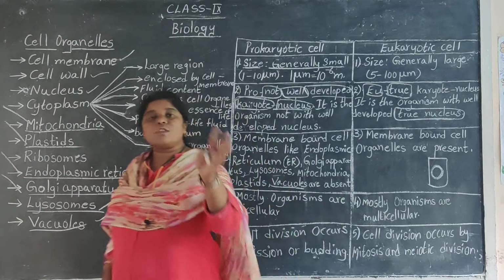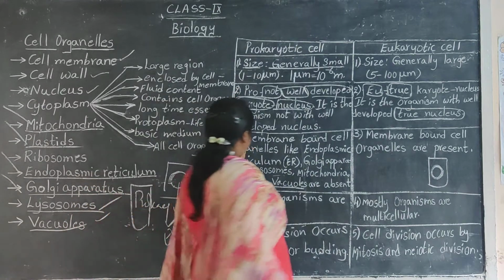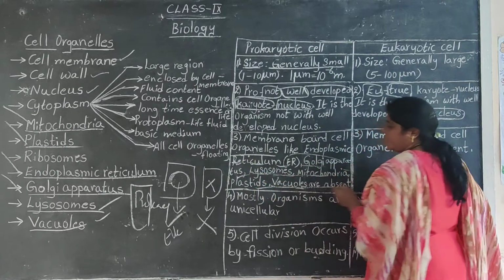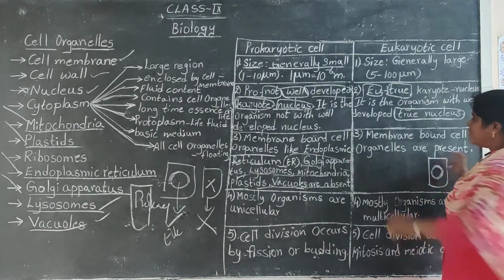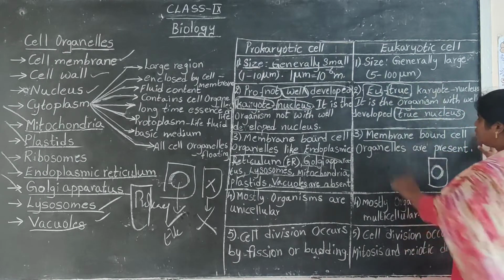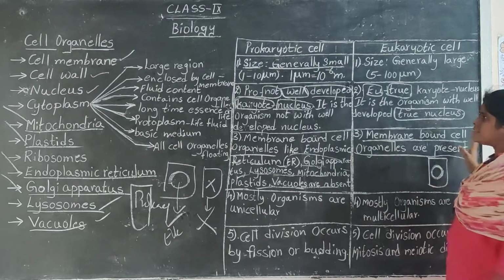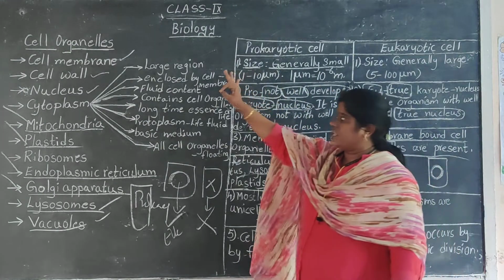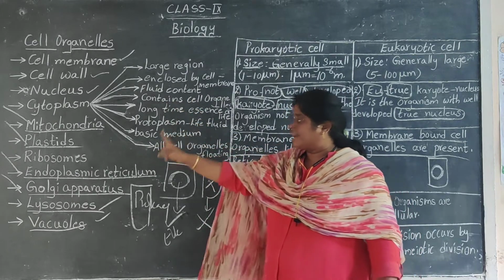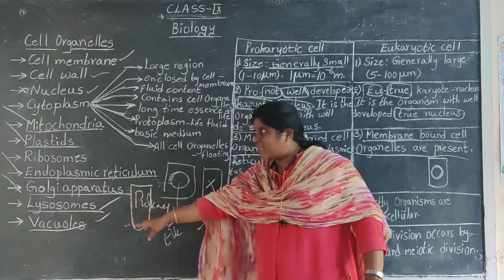So, along with the nucleus, you will not have all these cell organelles in prokaryotes. Whereas when you take eukaryotes, you can find membrane-bound cell organelles: cell membrane, cell wall, nucleus, cytoplasm, mitochondria, plastid, ribosomes, endoplasmic reticulum, Golgi apparatus, lysosome, vacuoles.